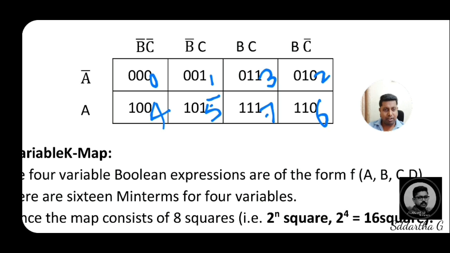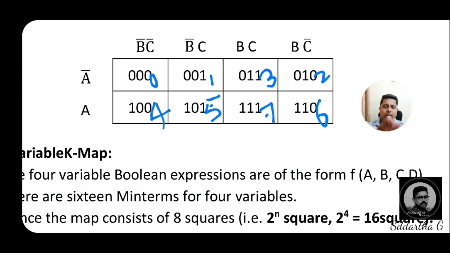Like that, for your examination, for 2 marks, they may ask, just write an empty K-map for 3 variables. On that time, you just have to write this much table. If they have given variables, that's okay, fine, good.